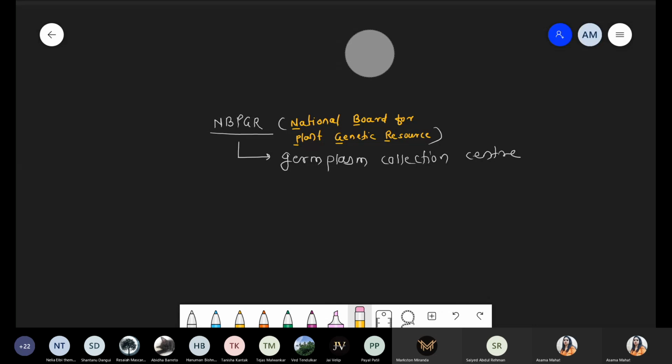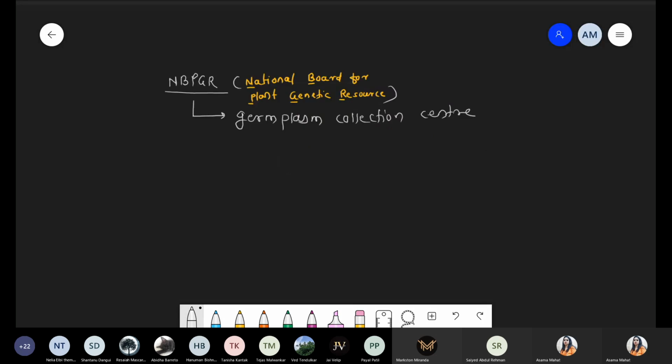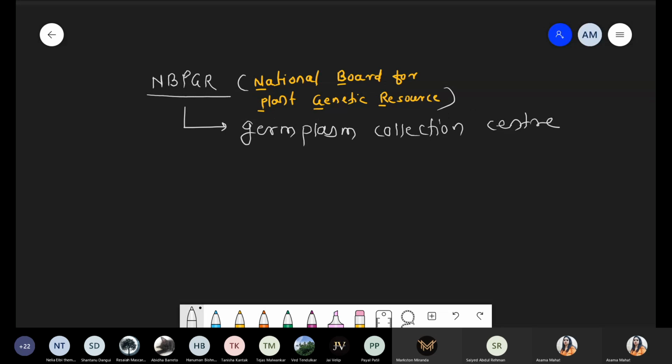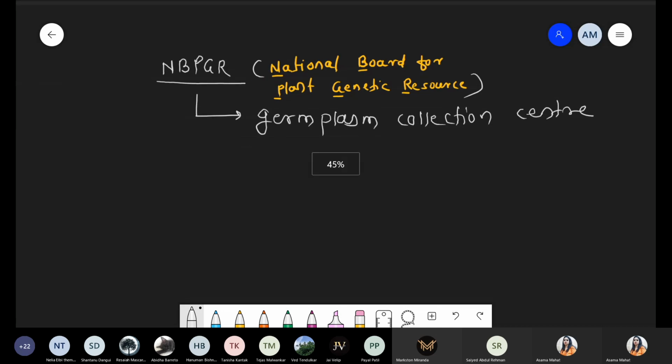So we are taking a total of 4 institute names.